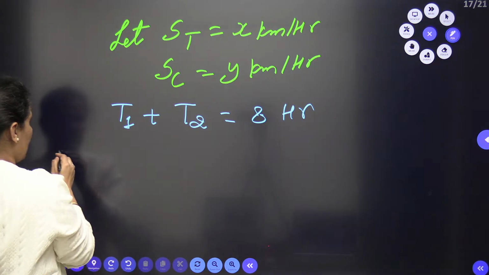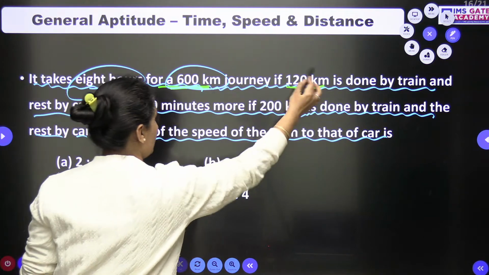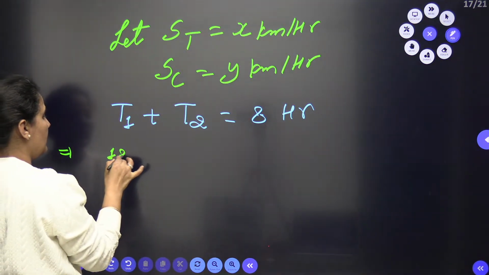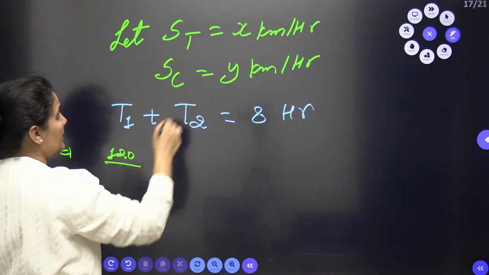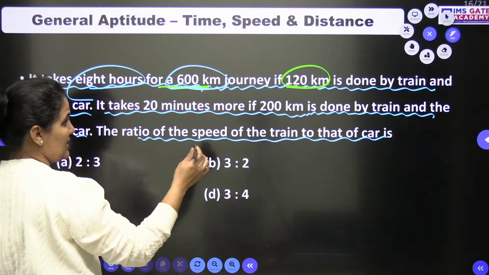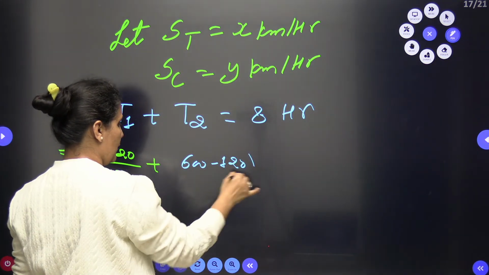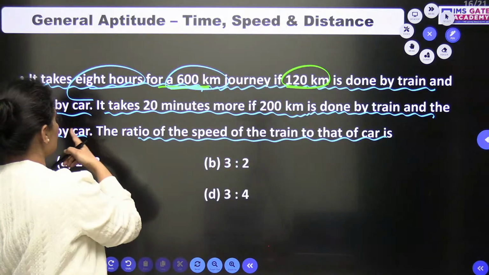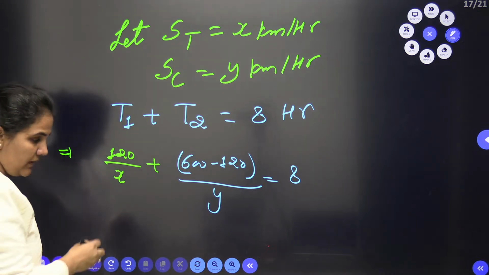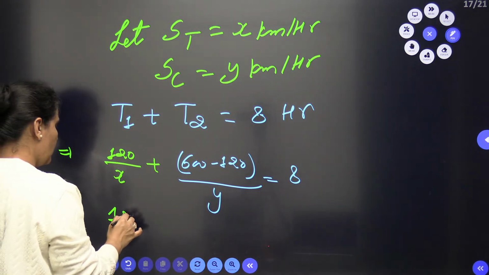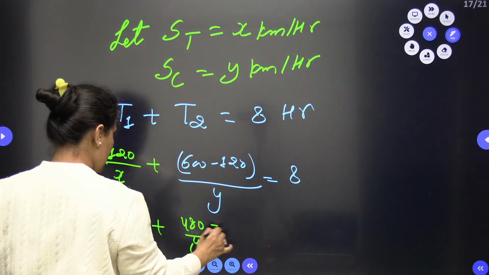So when I go with time 1, time 1 in the first case is distance by speed. So distance is 120 kilometer, this distance is covered by the train, so the speed is x, plus the second is the remaining, means 600 minus 120, 480, divided by y, this distance is covered by the car, and the result is 8. So when you solve, beta, this is 120 by x plus 480 by y equals 8.